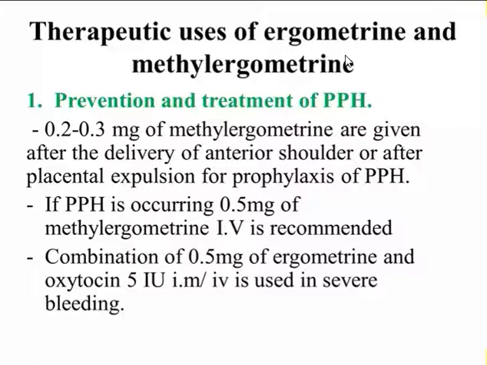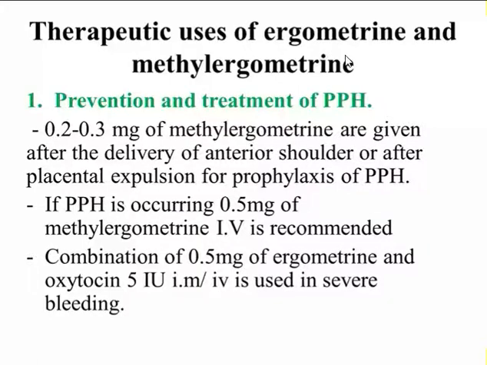But if postpartum hemorrhage is already occurring, then 0.5 milligram of methylergometrine is given intravenously. And if there is excessive bleeding, or severe bleeding, then oxytocin and ergometrine are given in combination, and ergometrine is given at a dose of 0.5 milligram, and oxytocin is given in a dose of 5 international units, either intramuscularly or intravenously.